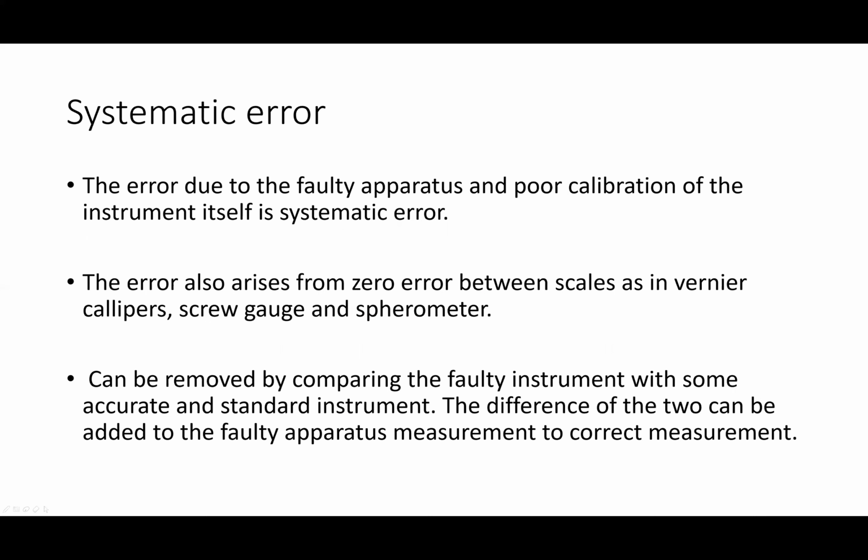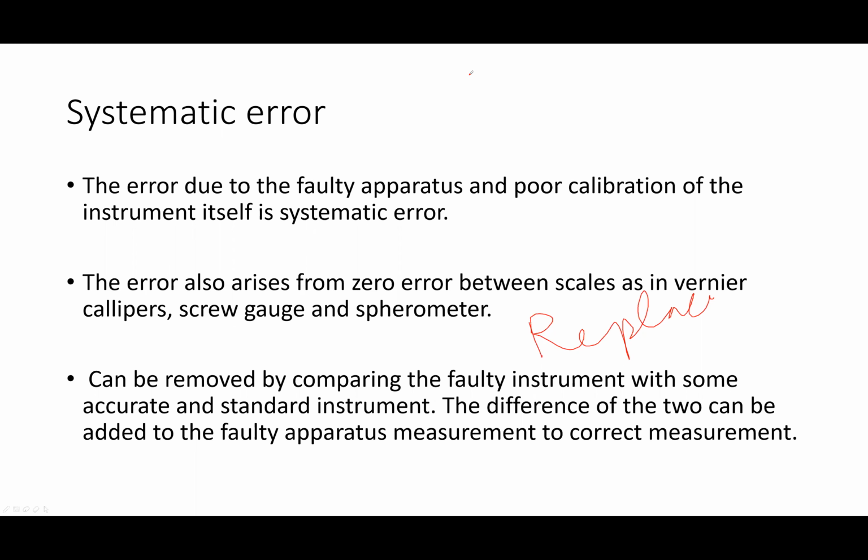Systematic error. The error due to faulty apparatus and poor calibration of the instrument itself is systematic error. The error arises from zero error between scales as in vernier caliper, screw gauge, and many other instruments. You can reduce systematic error by replacing the instrument. Systematic error is the error which is due to fault in the measuring instrument.